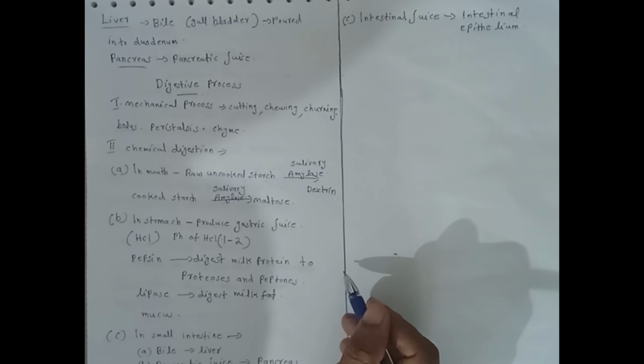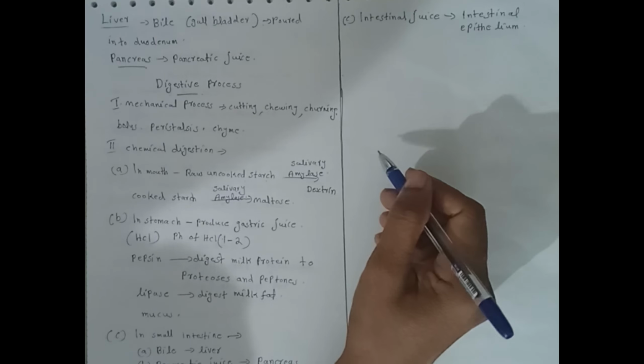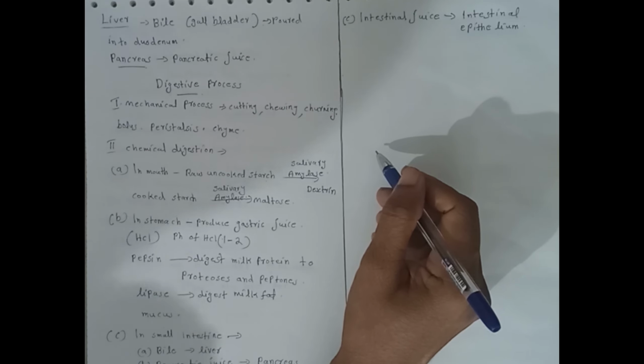Bile juice is a yellowish green, alkaline liquid with pH about 8. Water content is 98%, and bile also contains sodium carbonate that neutralizes acidic chyme. Bile salts like sodium glycocholate and sodium taurocholate are included in bile, which emulsify fat.